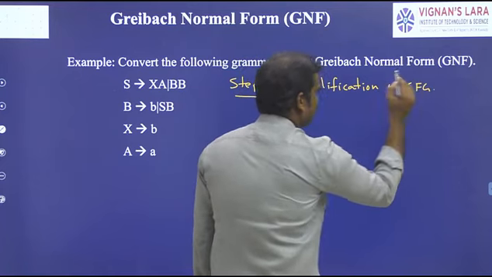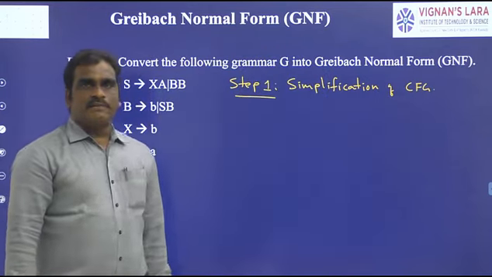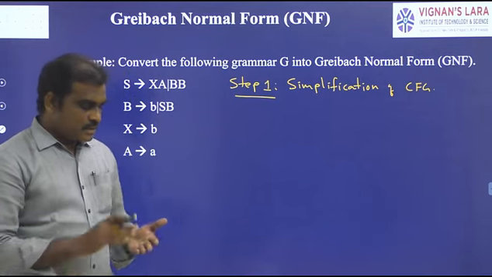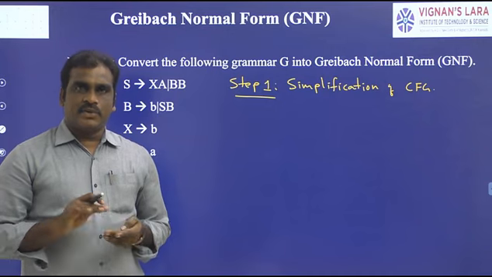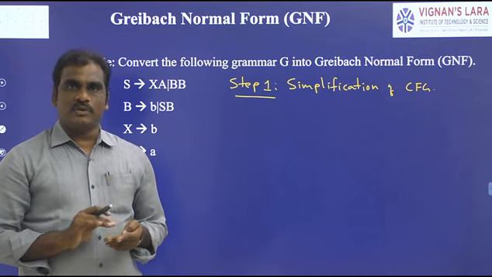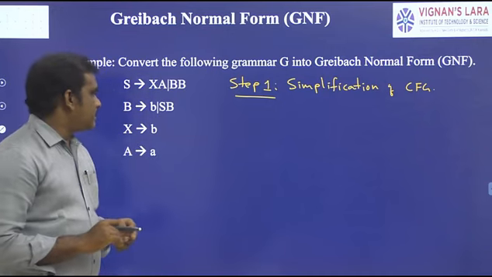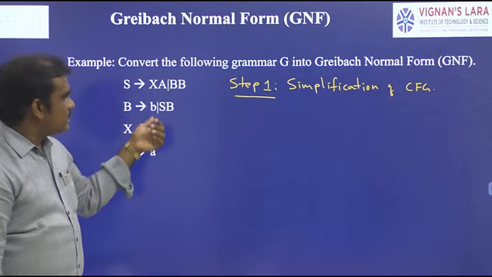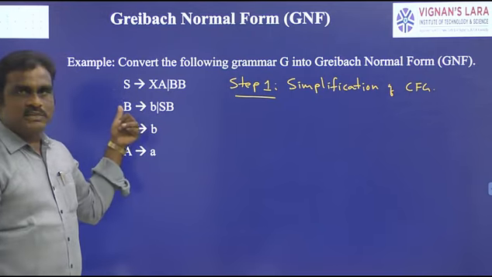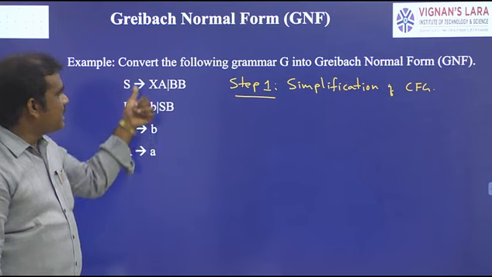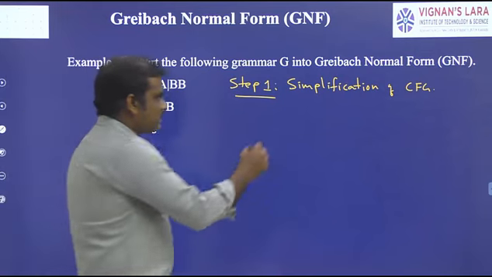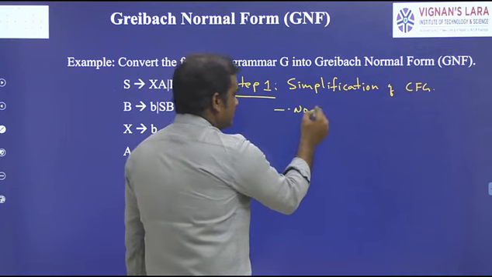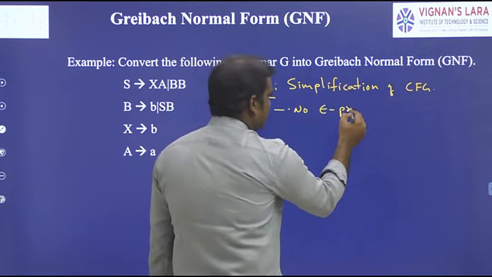Simplification of context-free grammar means first eliminate epsilon productions, next eliminate unit productions, and then eliminate useless symbols. If you observe, the given context-free grammar does not contain any epsilon productions. So the first point: no epsilon productions.